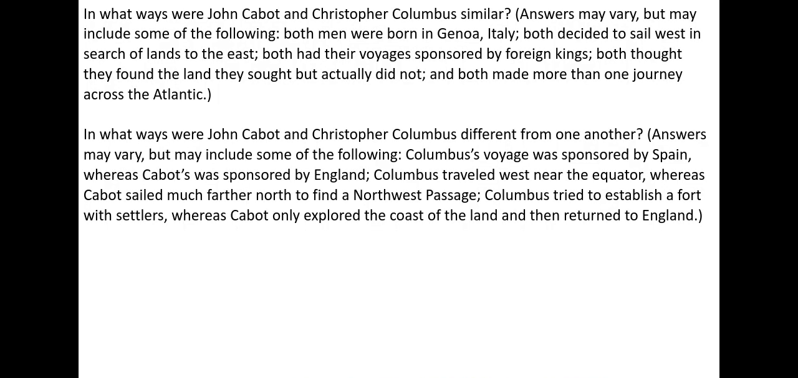In what ways were John Cabot and Christopher Columbus similar? Both men were born in Genoa, Italy. Both decided to sail west in search of lands to the east. Both had their voyages sponsored by foreign kings. Both thought they found the land they sought, but actually did not. And both made more than one journey across the Atlantic.